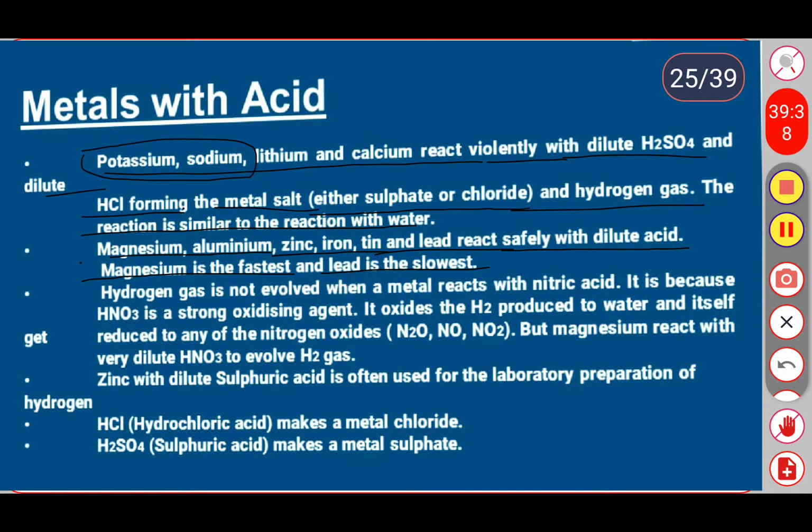Okay, next one: hydrogen is not evolved when metal reacts with nitric acid. When the metals react with H2SO4, sulfuric acid, or hydrochloric acid, it always forms a salt and hydrogen gas. When the same metals react with nitric acid, HNO3, it does not evolve the hydrogen gas.